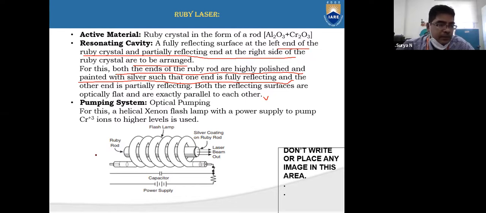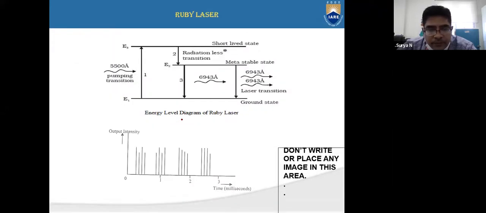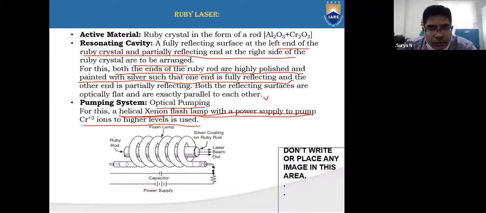How does optical pumping take place? For this, a helical xenon flash lamp with a power supply to pump the chromium +3 ions to higher levels is used. So the pumping system is the optical pumping system. Okay, so see here, this is your ruby rod.